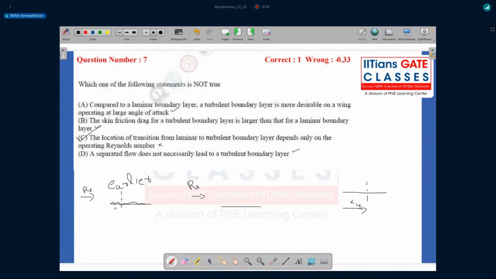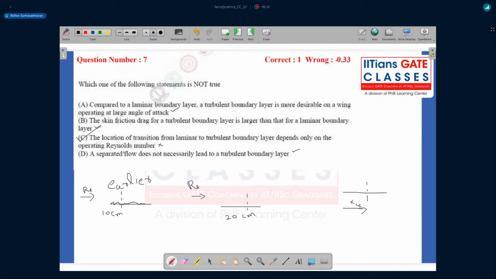Let's say maybe 10 centimeters from the leading edge. I'm just giving a random number. But since the other surface is much smoother, there is very little disturbance to your flow. Maybe in this case the transition will happen 20 centimeters from the leading edge.